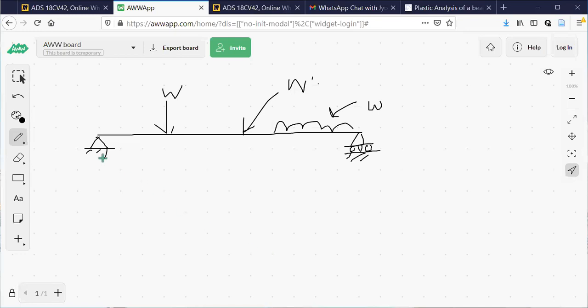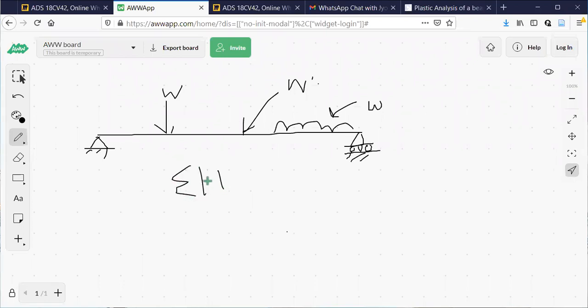Now I'm asking you a very simple question here. This end A is hinged, B is on rollers. Is it a determinate structure or indeterminate structure? Determinate structure, sir. Okay, right. So it is determinate. The reason is there are three unknowns which can be calculated or determined using three conditions of equilibrium. Which are those three conditions?